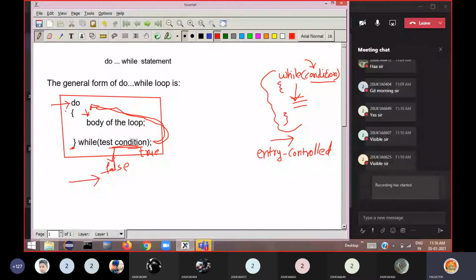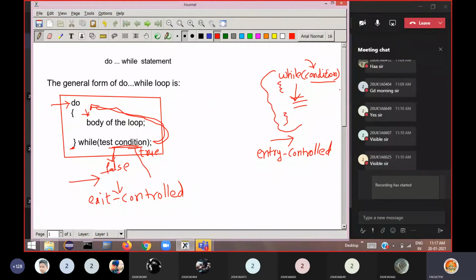But here in do while loop, first we are saying do this. That means you are entering the loop first, then you are testing the condition. At the end, before you exit from the loop, you are testing the condition and then deciding whether you want to execute the body of the loop once again or not. So during the exit of the loop, you are testing the condition. That's why do while is called an exit controlled loop. It is entry controlled loop, and it is exit controlled loop.